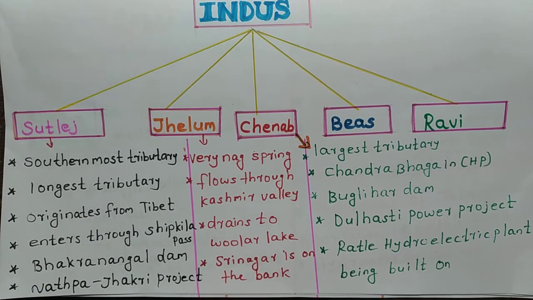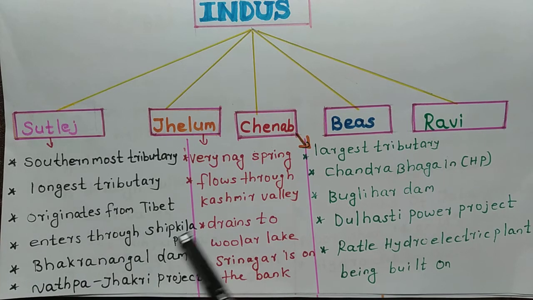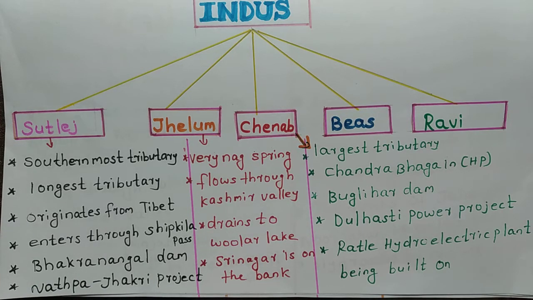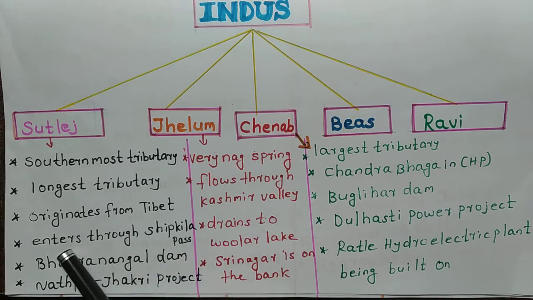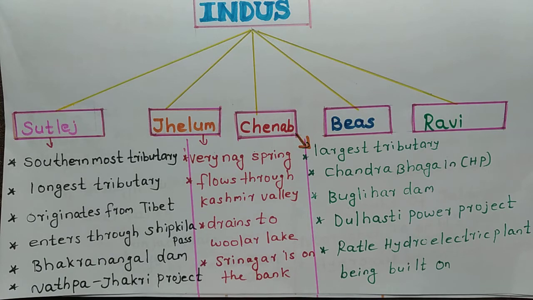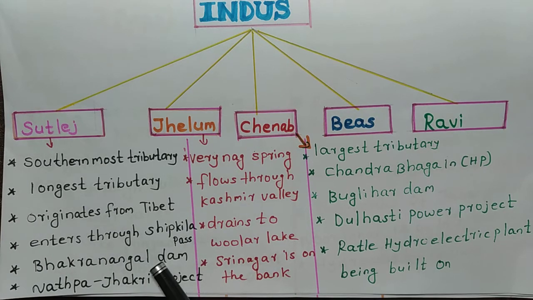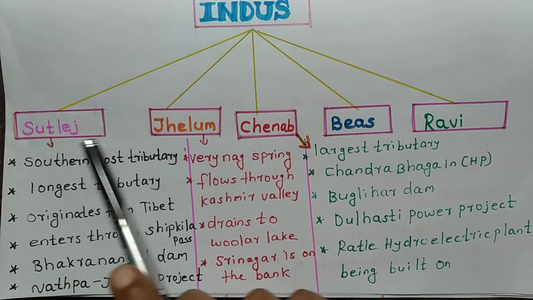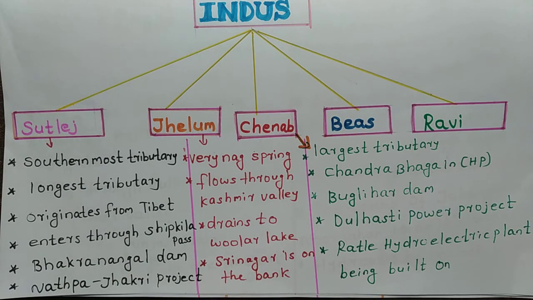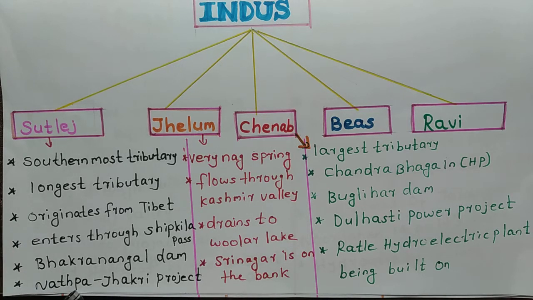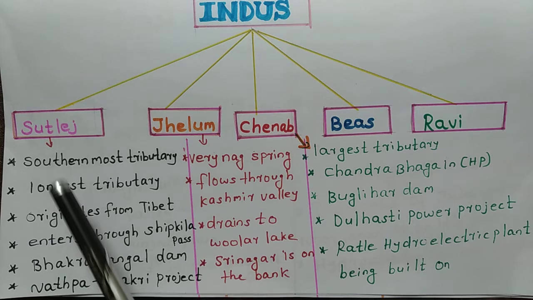Satluj originates from Tibet and enters through Shipki La Pass. Shipki La Pass is in Himachal Pradesh. Bhakra Nangal Dam is built across river Satluj, and the Nathpa Jhakri project is situated on Satluj.